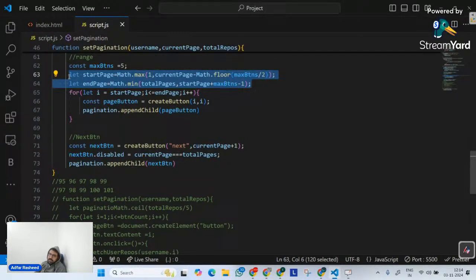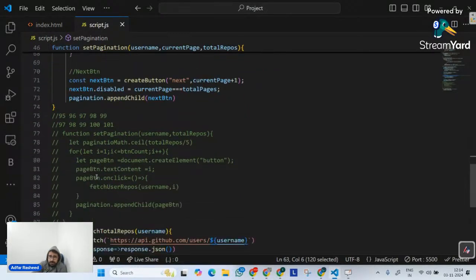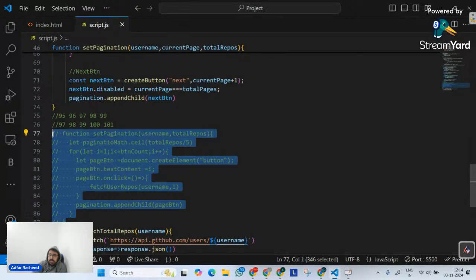No, perfectly fine. And even if you remember, if we implement pagination in this manner, it was creating the same pagination again and again. It was creating a lot of buttons again and again, which we do not want. That's why we had to create pagination like this, which is absolutely a better way of creating pagination.